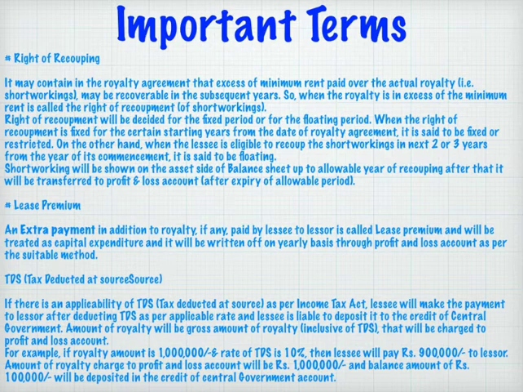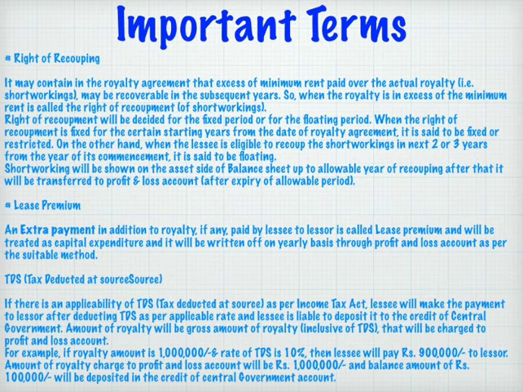The period of recoupment of short workings may be either a fixed period or a floating period. In case of a fixed period, the right of recoupment is available only during a fixed number of years from the date of agreement.